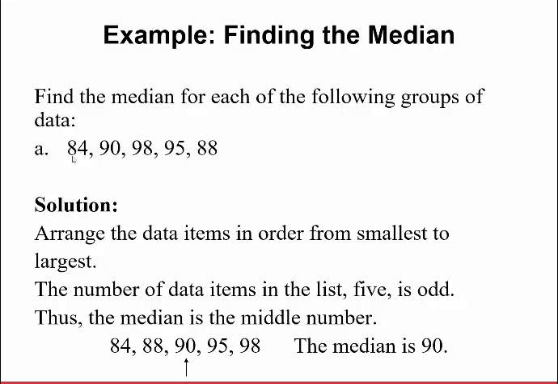So for this first one here, I have the values 84, 90, 98, 95, and 88. So there's 5 data values, and the median is going to occur in the middle of this. So you're going to arrange the data items in order from smallest to largest. See, this is in order now: 84, 88, 90, 95, 98. You can very easily see that this number here falls in the middle. So the median here is 90.